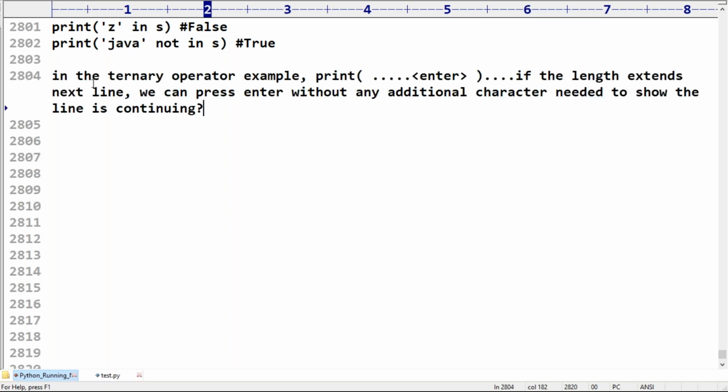In the ternary operator example, if the print length extends to the next line, can we press enter without any additional character to show the line is continuing? Yes, Ben Young. It may be possible, but to read it and so on, we require some more extra stuff at this stage. But definitely it should be possible.